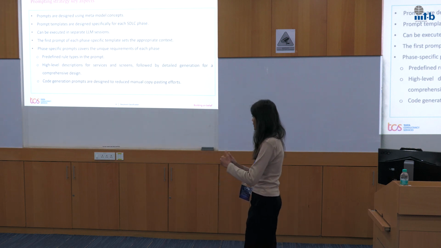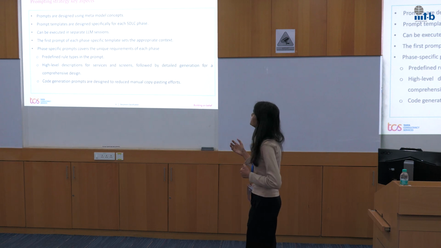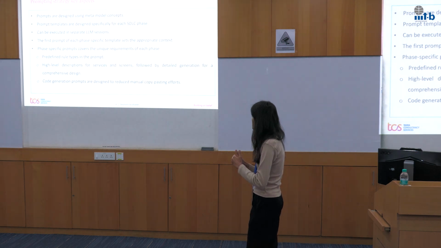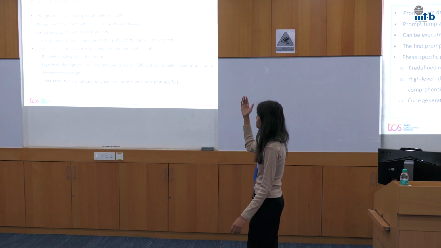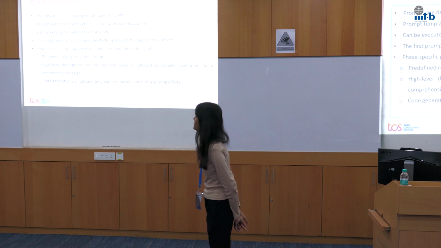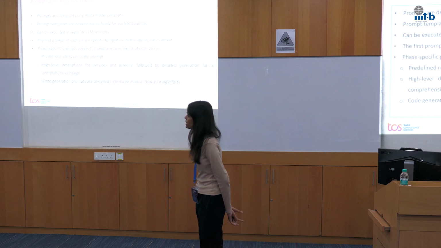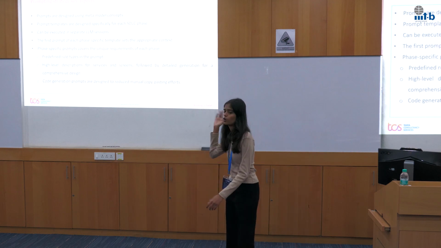Within the design specification prompt, we come up with a 2-level strategy. We first generate descriptions for different screens and services, followed by the detailed generation, which includes the comprehensive design. And in the code generation prompt template, our strategy was to generate code corresponding to a single file so that it will eventually reduce the manual copy-pasting effort.